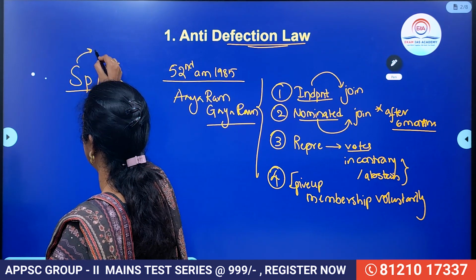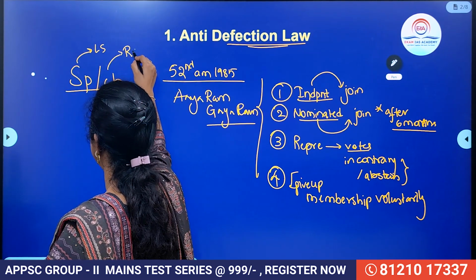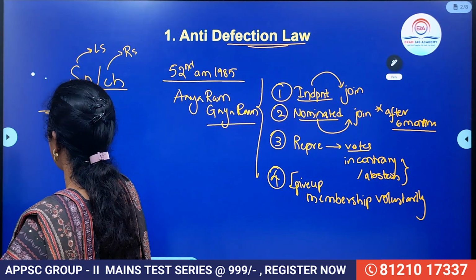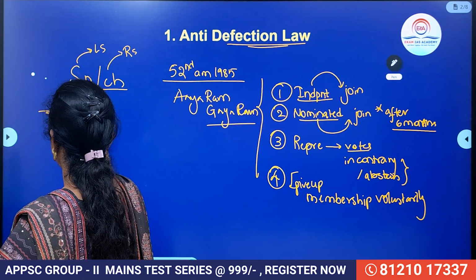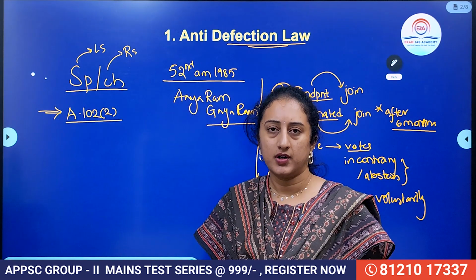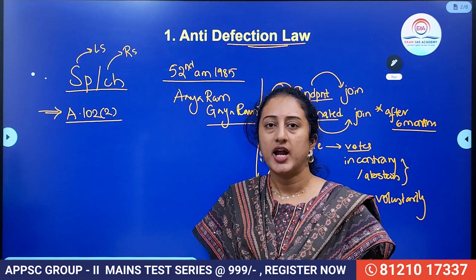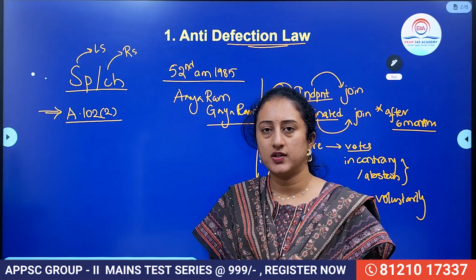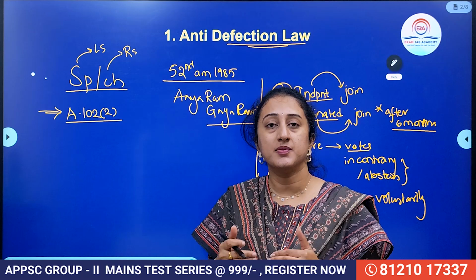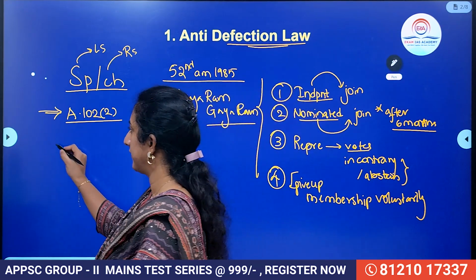Speaker in the case of Lok Sabha and chairman in the case of Rajya Sabha will be the deciding officers or the persons. Then what is the article associated? Article 102 clause 2 talks about disqualification on the grounds of defection. Any person or representative who was disqualified on the grounds of defection also stands disqualified as a minister, right? So this is all what you have to understand.